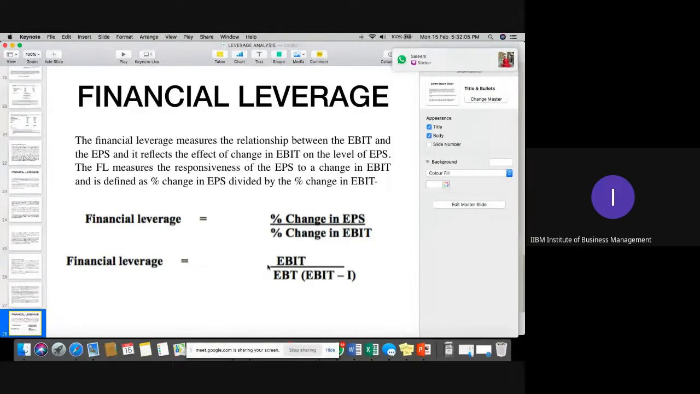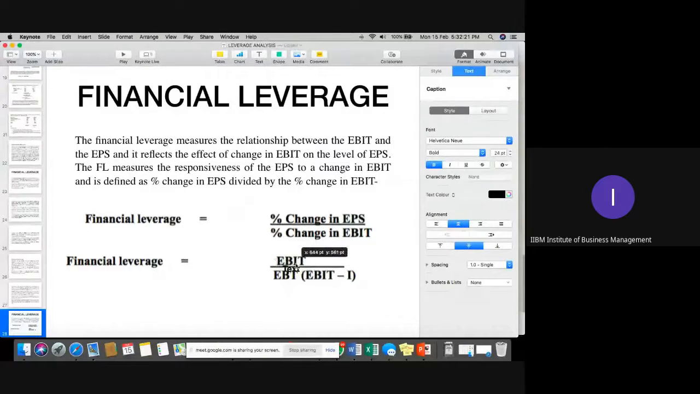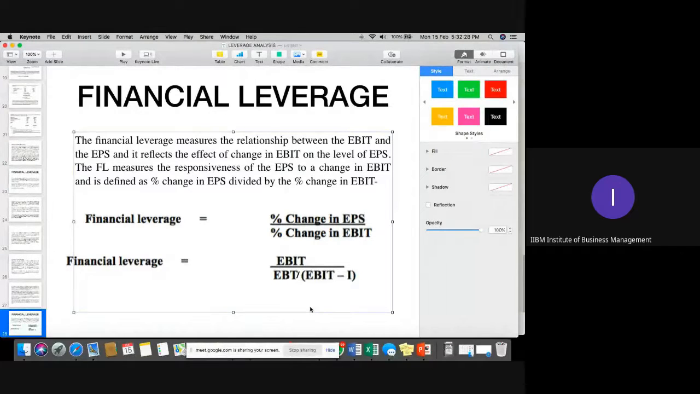Or we can apply this particular formula, EBIT upon EBT. No, sorry. EBIT upon EBT. Either it is EBT or EBIT minus I. So it should be or in between. Yes. EBIT upon EBT or EBIT minus I. Clear?